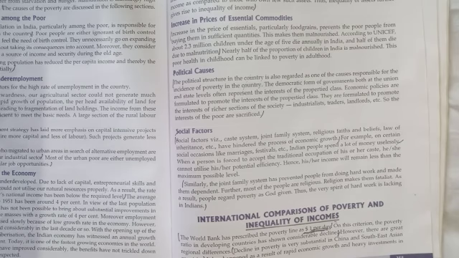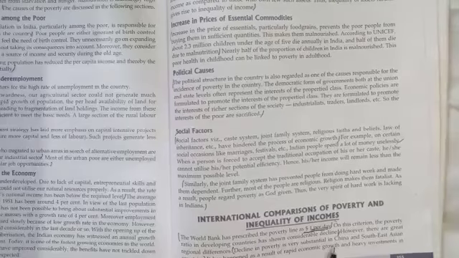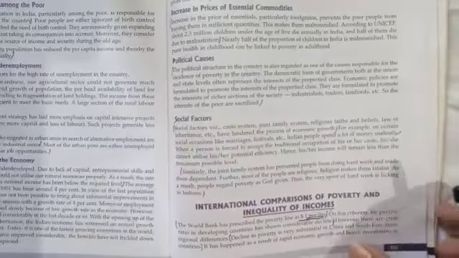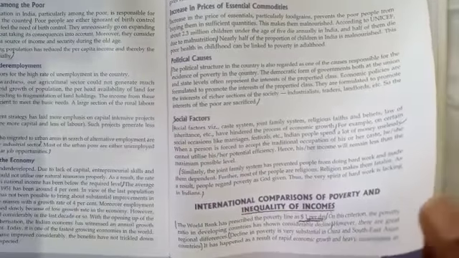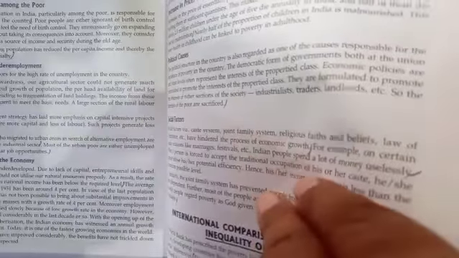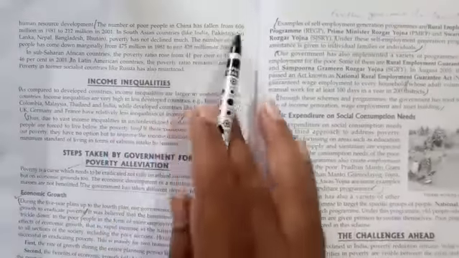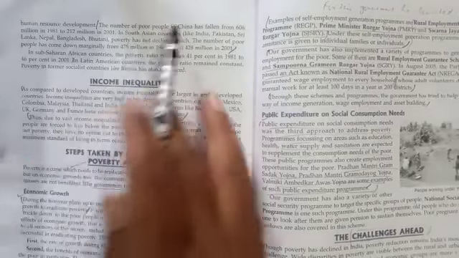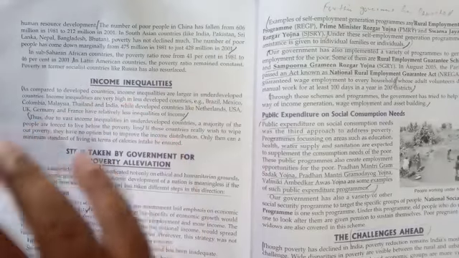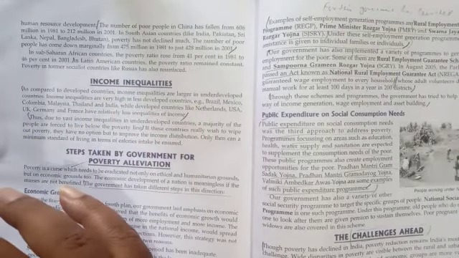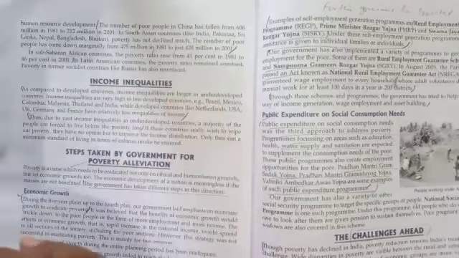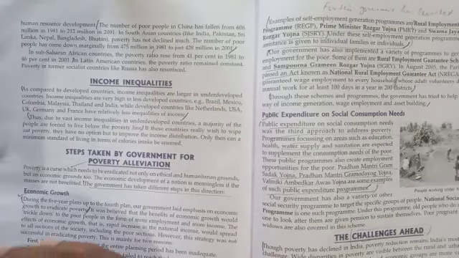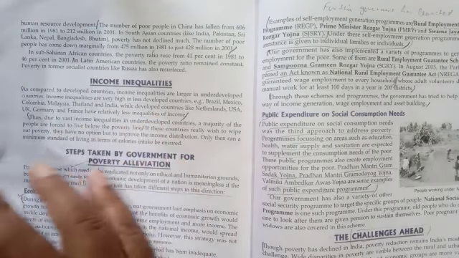We see a decline in poverty in China and Southeast Asian countries, and it has happened because of the rapid economic growth they have achieved and the heavy investment in human resource development. The number of poor people in China has fallen from 606 million to 212 million in a period of 30 years. In South Asian countries like India, Pakistan, Sri Lanka, Nepal, Bangladesh, Bhutan, poverty has not declined as much in comparison to China and Southeast Asian countries. The number of poor people has come down only marginally. So this is the international scenario.